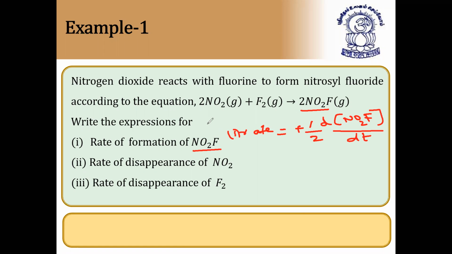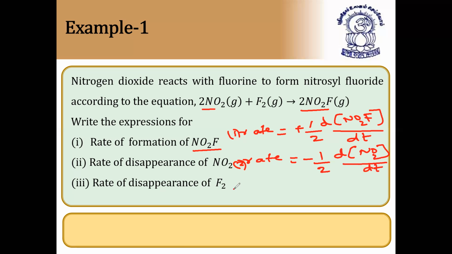Second, rate of disappearance of NO2. NO2 also 2 moles. Disappearance. So if our NO2 rate is equal to, this is second problem in this question. So rate is equal to, how to write? Minus 1 by 2. Why are we writing minus 1 by 2? Because as the time increases, the concentration of nitrogen dioxide decreases and the concentration of NO2F nitrosyl fluoride increases. So for nitrosyl fluoride, we'll keep plus sign because it is a product, and for this we'll keep minus sign. And 2 in the denominator because it is 2 moles. Differentiation of NO2 by dt.